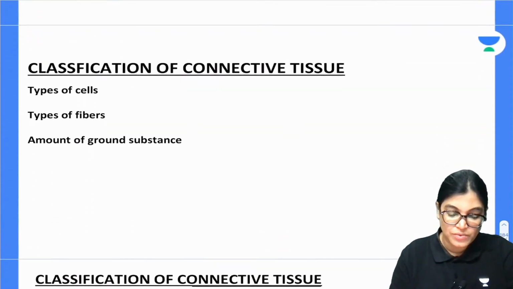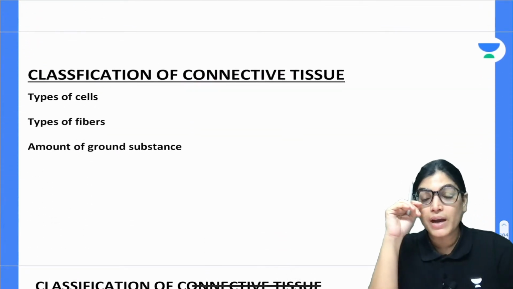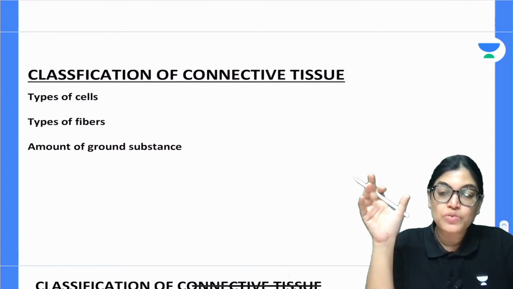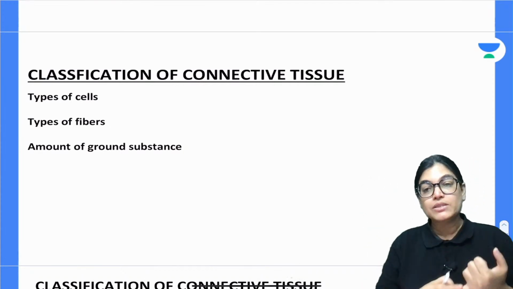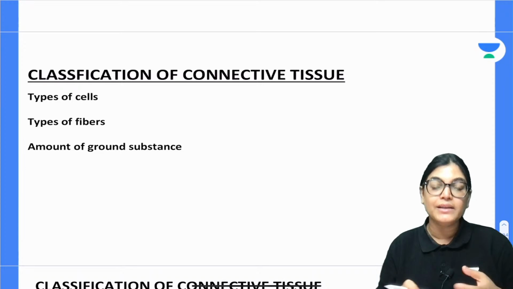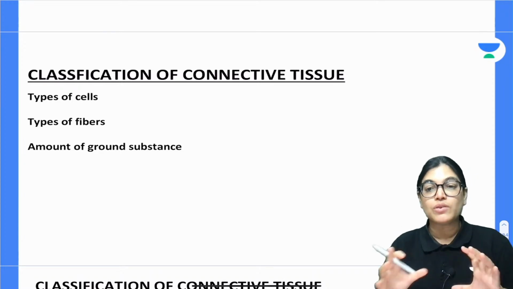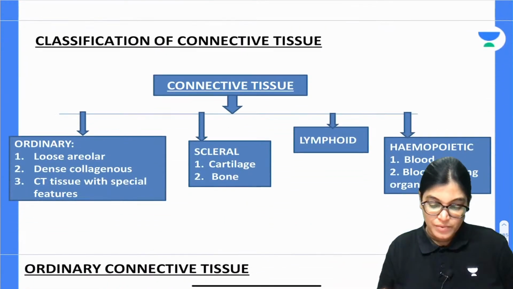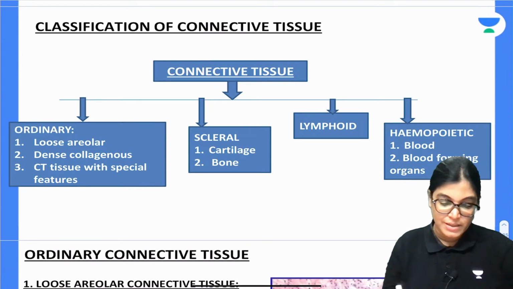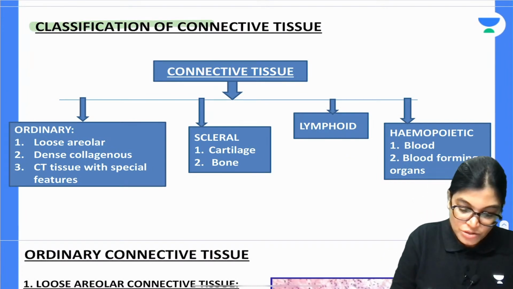Now, classification of connective tissue. Let's talk about how we are going to classify the connective tissue, by seeing the properties of the types of cells residing inside, types of fibers and amount of ground substance located. The classification of the connective tissue is as follows.